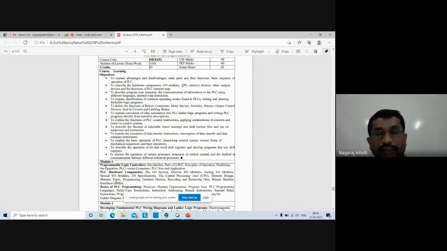Then CPU stands for central processing unit. So these are the blocks of the PLC. Whatever I'm giving the overview here, the I/O module, CPU, memory devices, these are all the blocks of PLC.